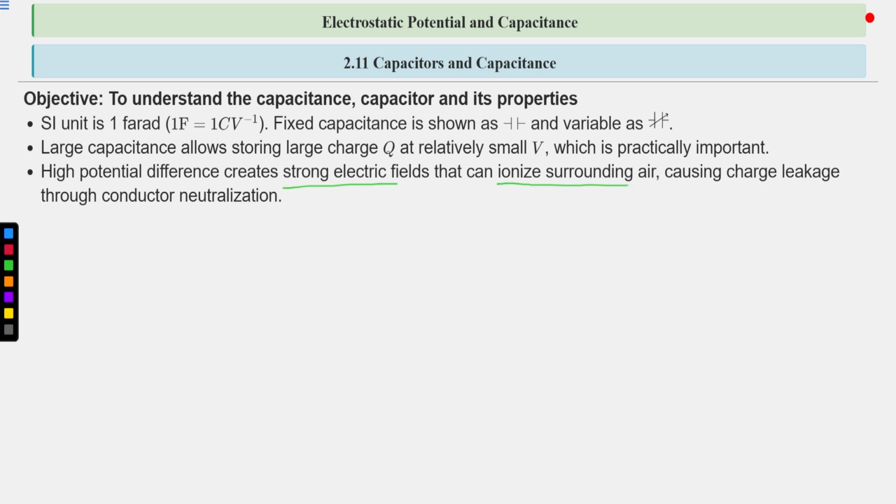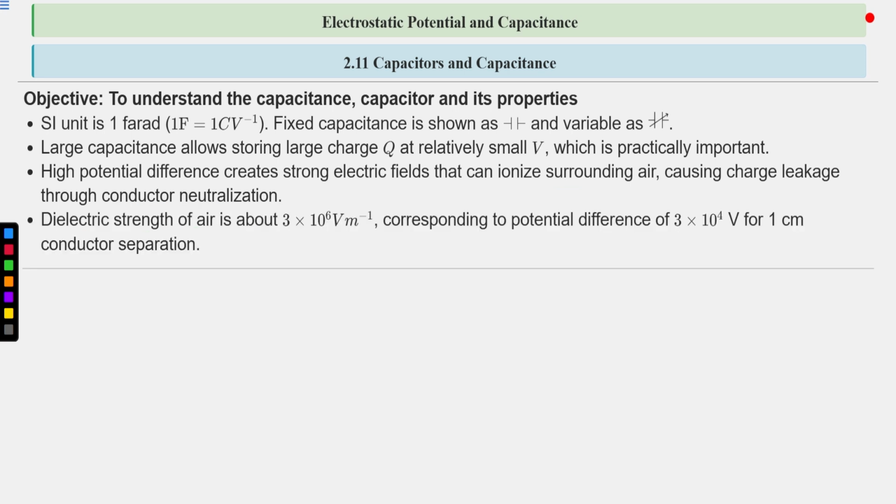It will break down the molecules of the air into ions, and these positive ions will combine with the negative charges on the negative conductor, and negative ions will combine with the positive conductor. This will neutralize the conductors and hence reduce the charge storage. So this is not required here.